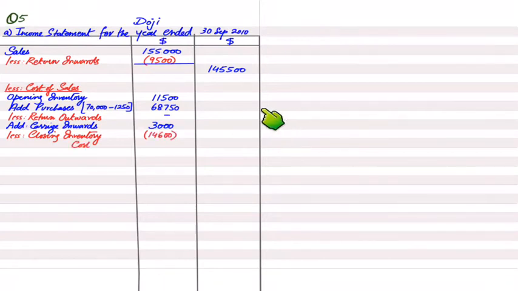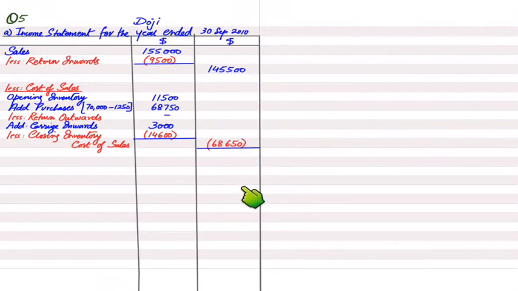Now if I add all of these three and if I deduct closing inventory, I may get the cost of sale figure. Why am I putting a negative in front of cost of sale? Because the formula says less cost of sales. Okay, we need to put cost of sale 2 times. Once when we are writing it as a heading, cost of sale, and twice now it is the final answer, therefore I am writing it again, cost of sale.